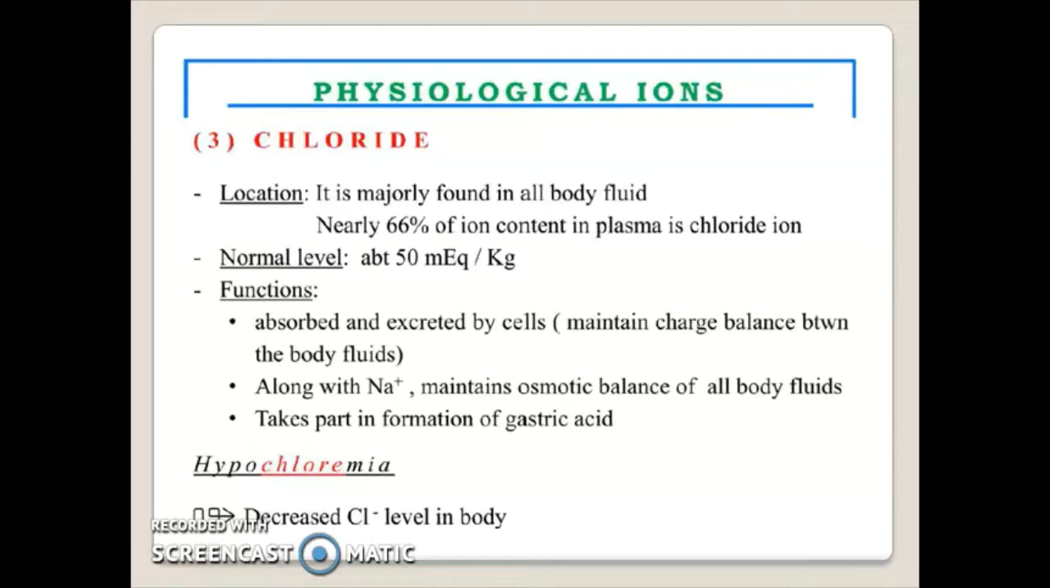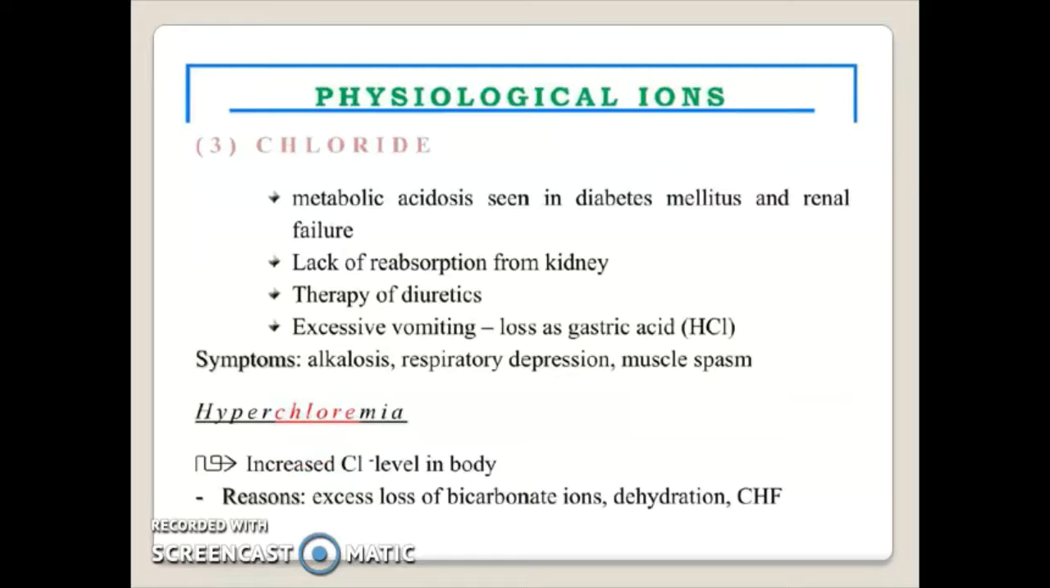Hypochloremia means decreased chloride ion level in the body. Reasons: metabolic acidosis seen in diabetes mellitus and renal failure, lack of reabsorption from the kidney, therapy of diuretics, and excessive vomiting, meaning loss of gastric acid or HCl. Symptoms: alkalosis, respiratory depression, and muscle spasm.